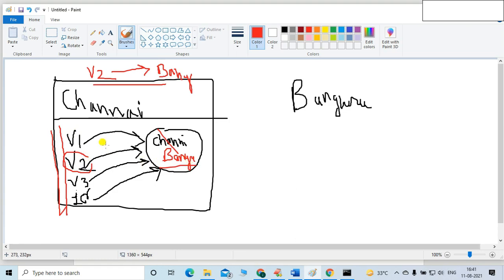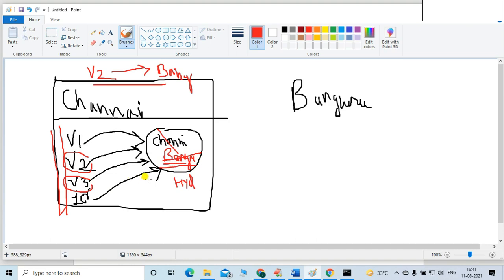Listen carefully. All other voters which were registered for Chennai are now accidentally Bangalore, right? Suppose voter 3 shifts to Hyderabad right now. So again Bangalore will be replaced by HYD, let's say Hyderabad. So all 1 crore voters, what will happen with them? All are now registered with Hyderabad.